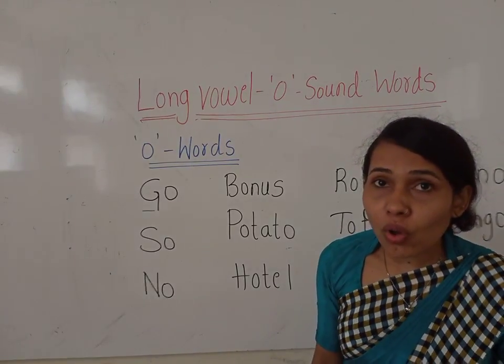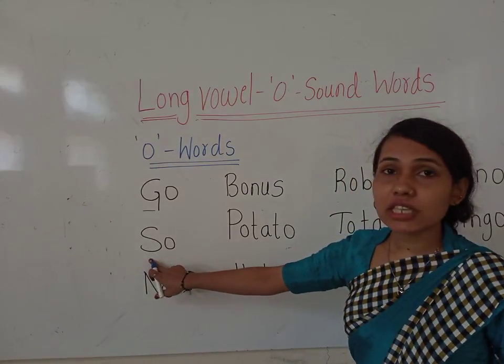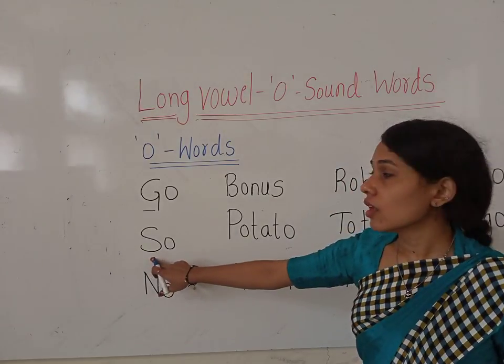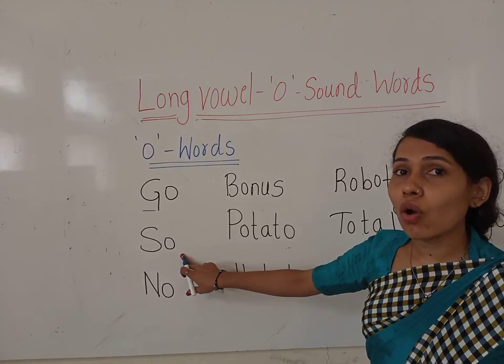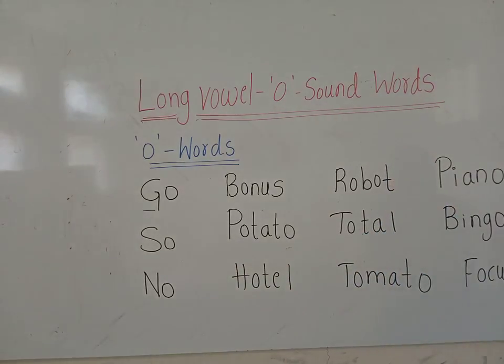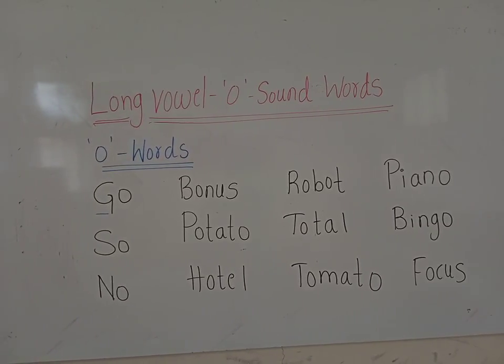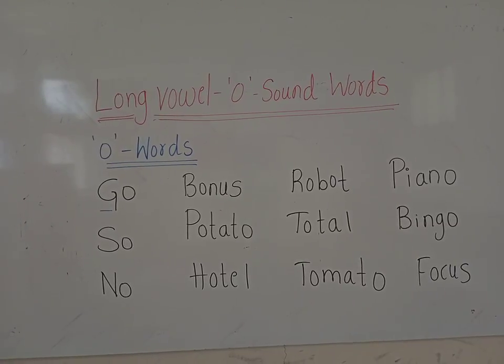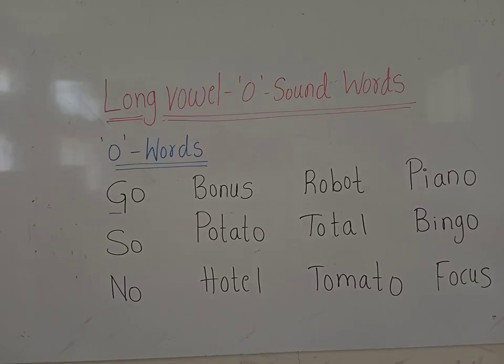Okay? And what is the sound of S? S. And what is the sound of O? Long vowel O. So. What is the sound of long vowel O, children? O. So how do we read it, children?